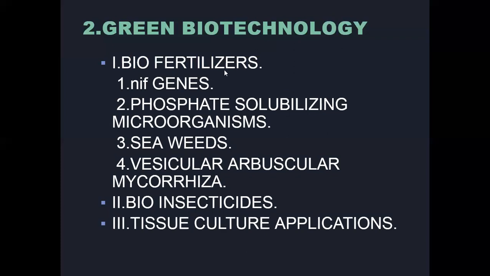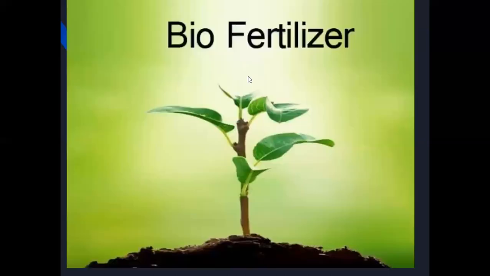So these are the methods of crop improvement for good yield and good crop production from green biotechnology, or agriculture biotechnology. Now first we discuss the biofertilizers.